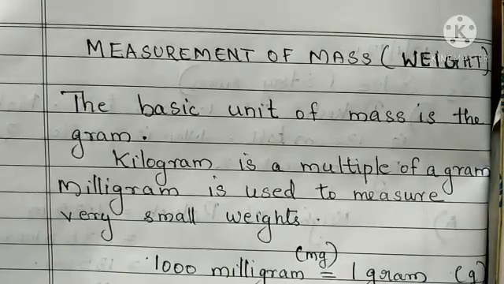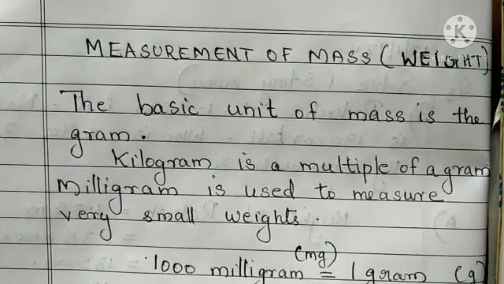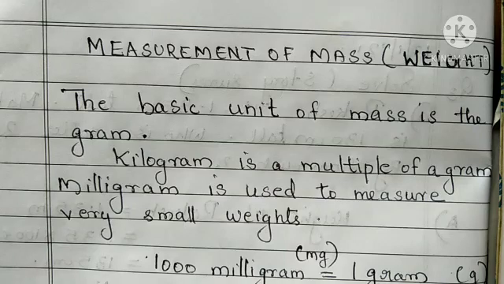Next topic, measurement of mass or weight. So what was the last topic we have discussed? Measurement of length. In length, meter, centimeter, kilometer, etc. units we used. Here, the measurement of mass or weight. You have heard the weight in milligram, kilogram or gram. So here, the basic unit of mass is gram. Gram is the basic unit of mass or weight.